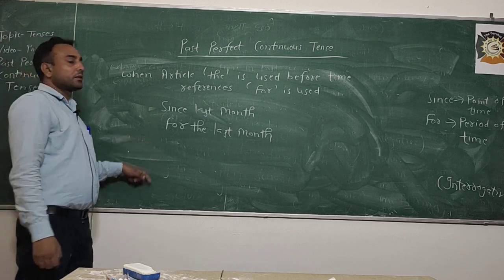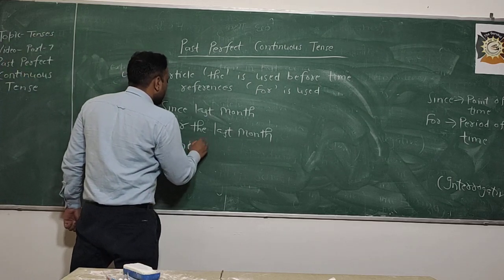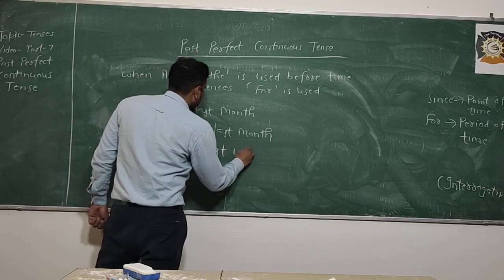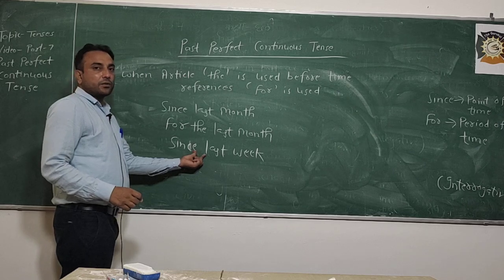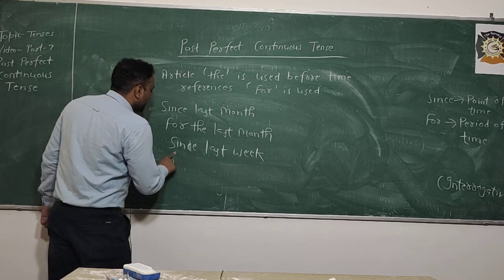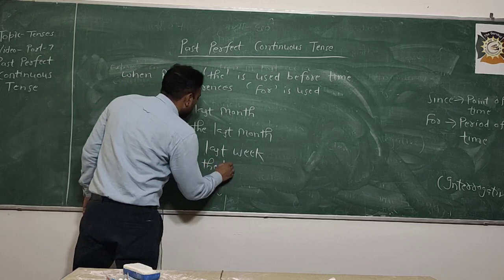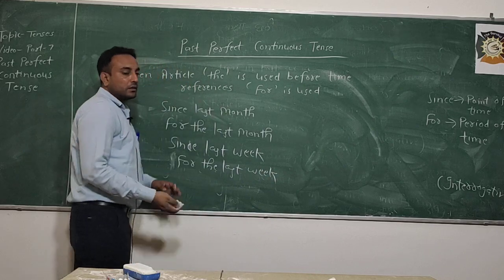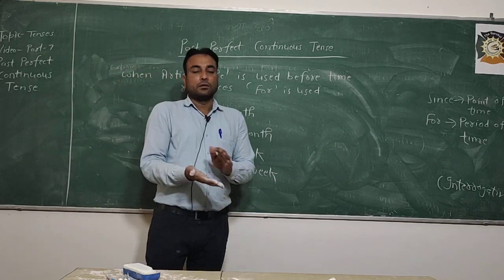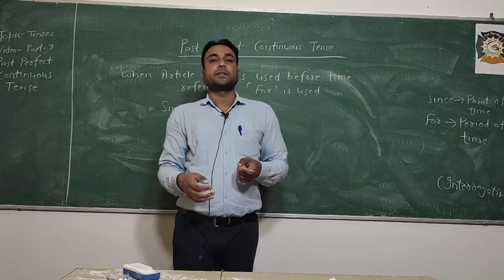For the last month. Since last week: if I say since last week, the article "the" is not given here. But if we have to use "for", then "for the last week". So this is the use of the past perfect continuous tense.